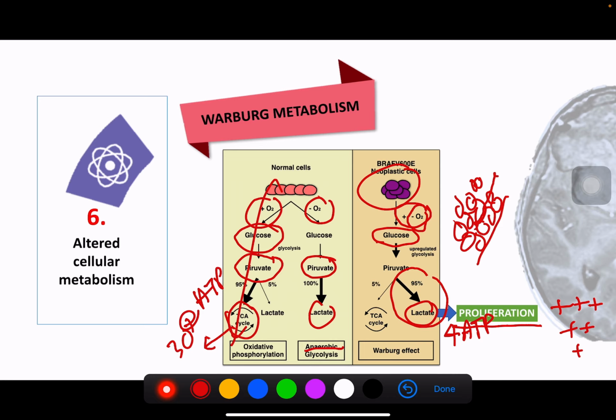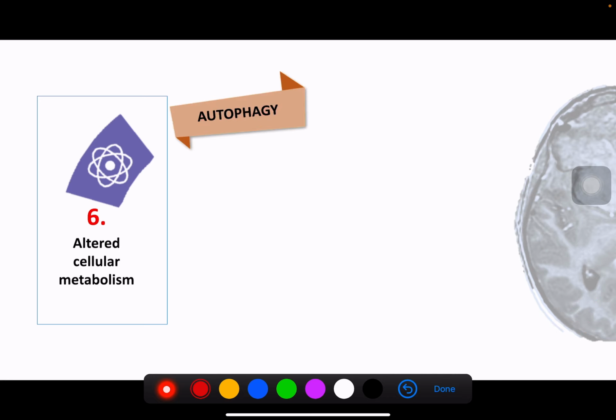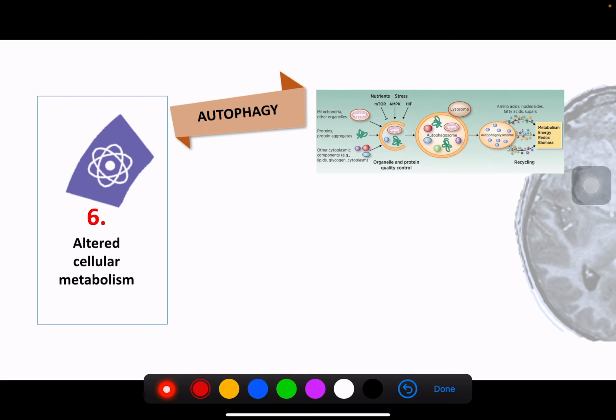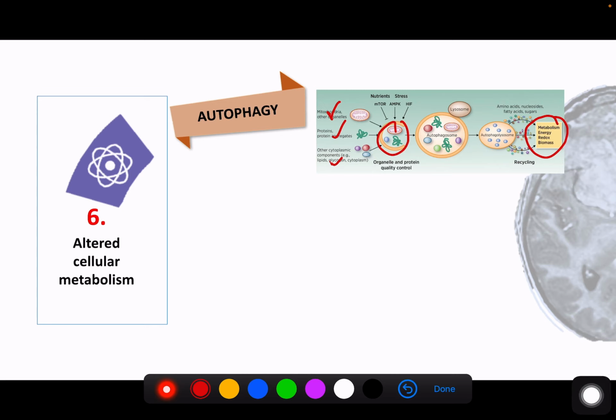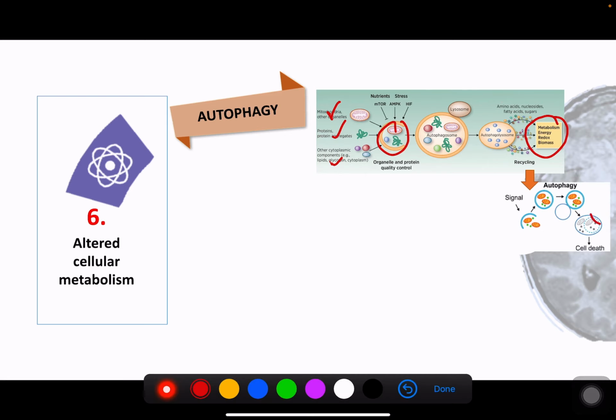Okay, another problem that can occur in cancer cells: in normal cells, when they start to have no energy, cells will start to eat up their own material inside the cytoplasm, either mitochondria, protein, or other cytoplasmic components. They will start to eat up, and then they produce the energy. But part of the process is that it will go into cell death.